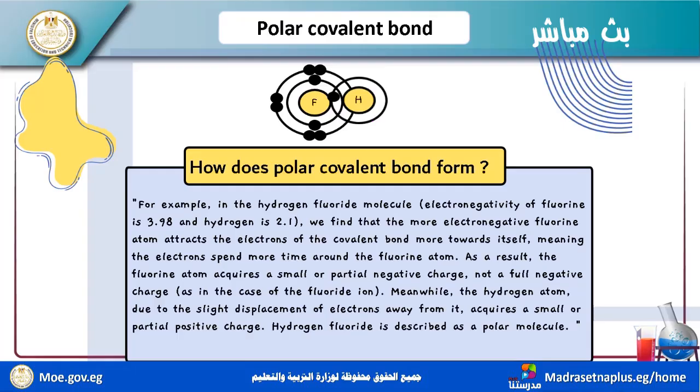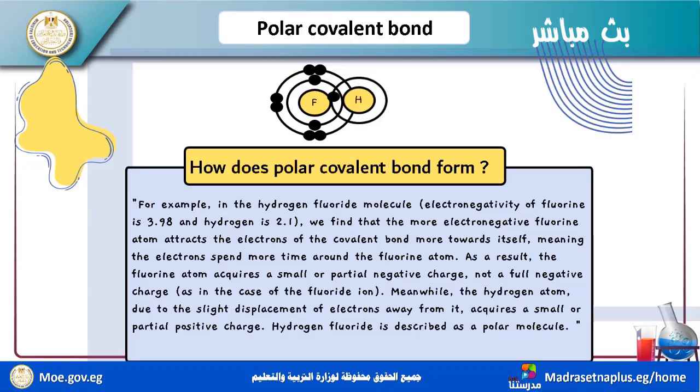In this hydrogen fluoride molecule, the electronegativity of fluorine is 3.98. You don't need to memorize that, but you must know it. And hydrogen is 2.1. We find that the more electronegative fluorine atom attracts the electrons of the covalent bond more towards itself. Focus on this.